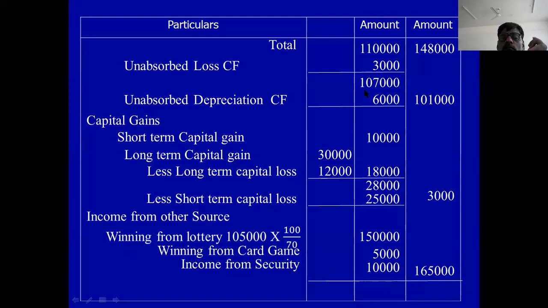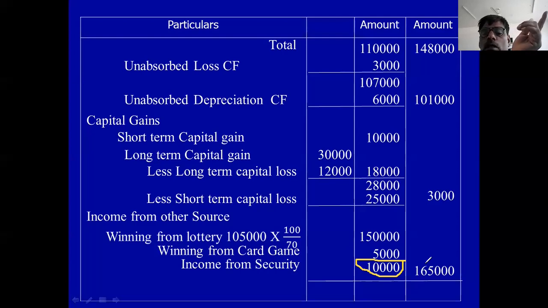You remember, I don't know why he adjusted, in this 10,000, he deducted carry forward loss from loss of income on security. He adjusted 5,000, but provision is not like that.